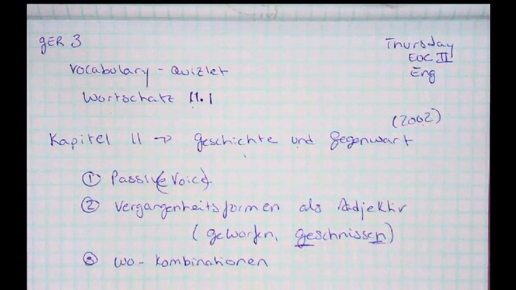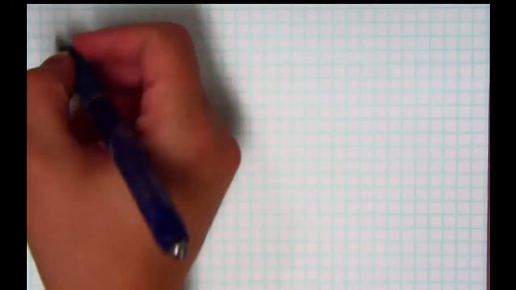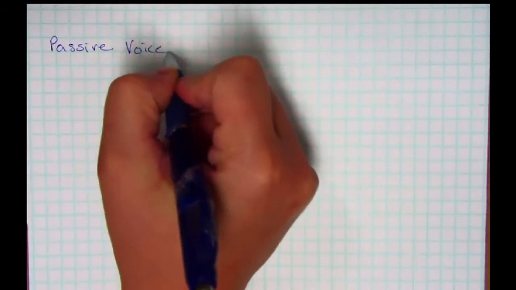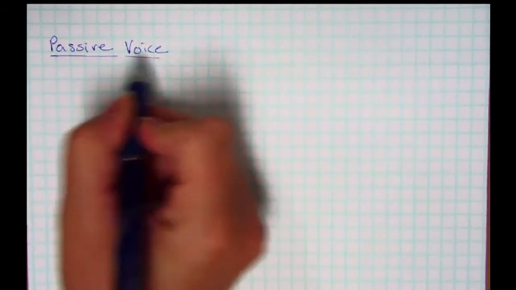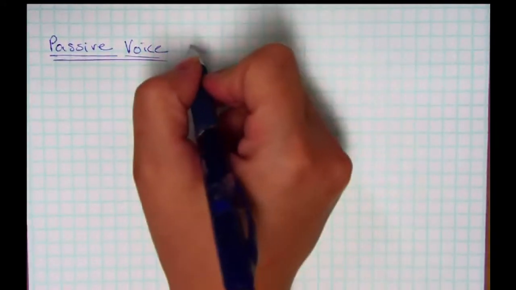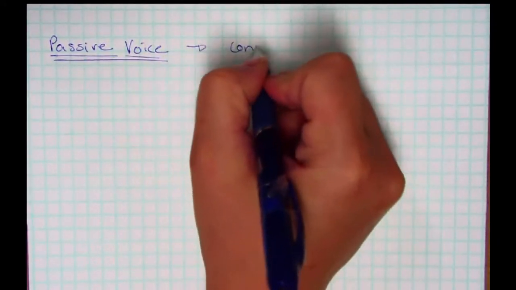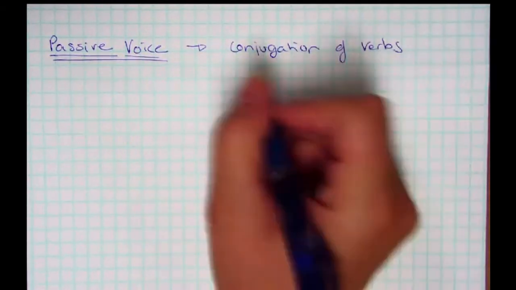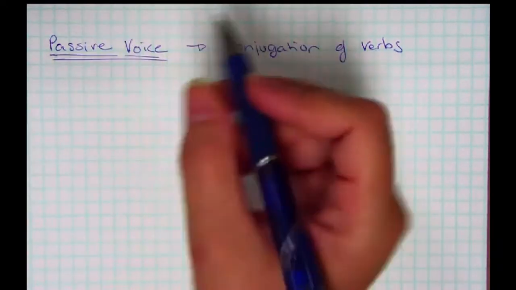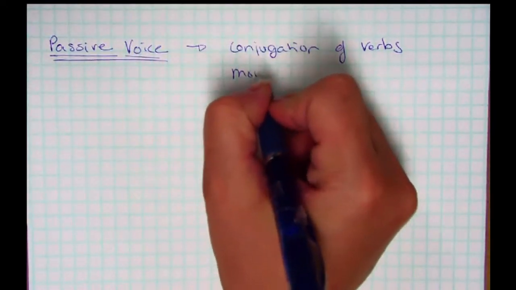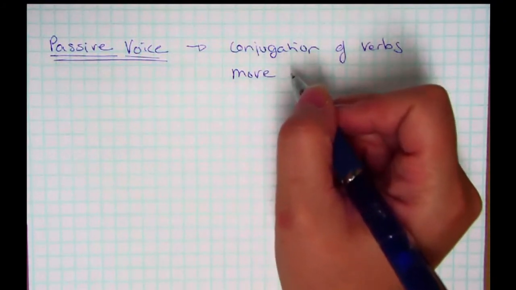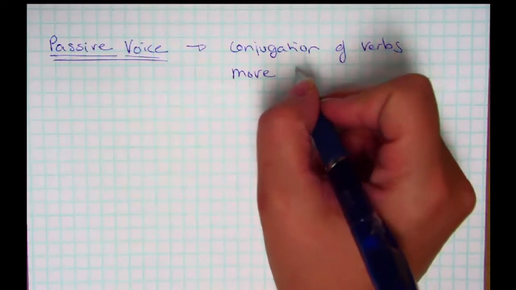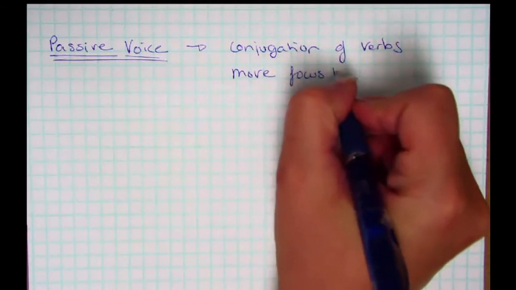Now let's get started. So the first content thing that this chapter talks about, beside the actual history, which you're going to be reading on your own in a minute, is passive voice. Now passive voice in German is a conjugation of verbs. And what the passive voice does is the same as in English. It is going to move the focus of the sentence from the actual actor to the recipient. So move focus to recipient.